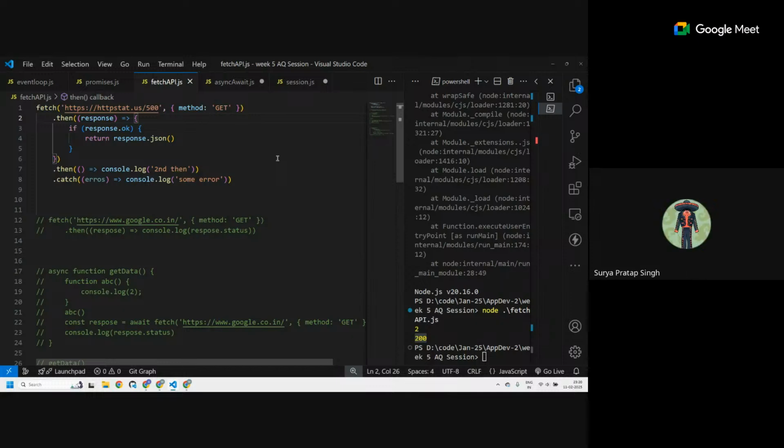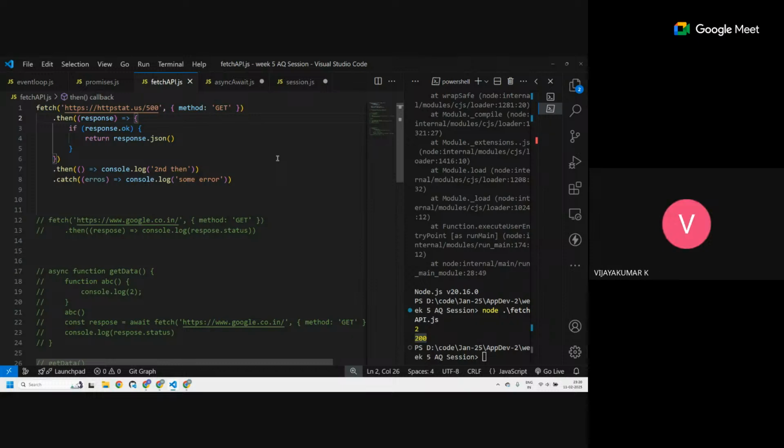I have a question, sir. This response variable holds the fetch data. Correct. So this response.ok holds 200 or any other number? How do I know? response.ok holds true or false. True if the response code was 200, false otherwise.